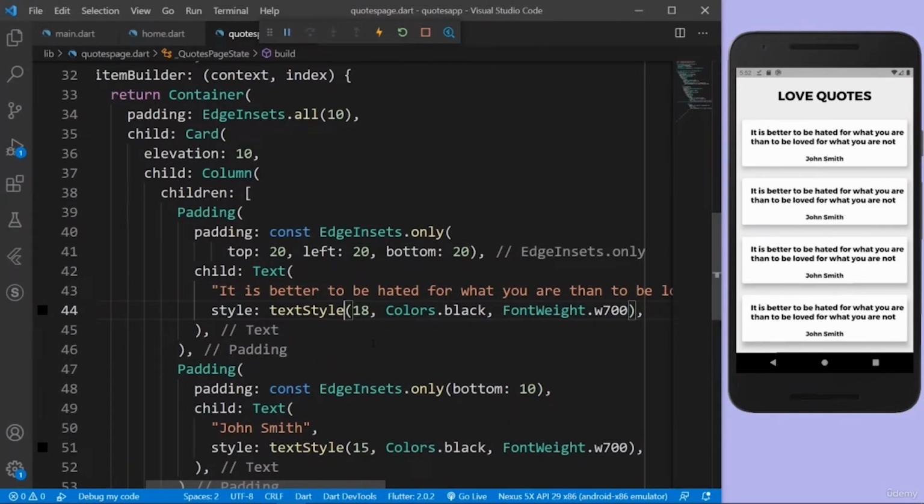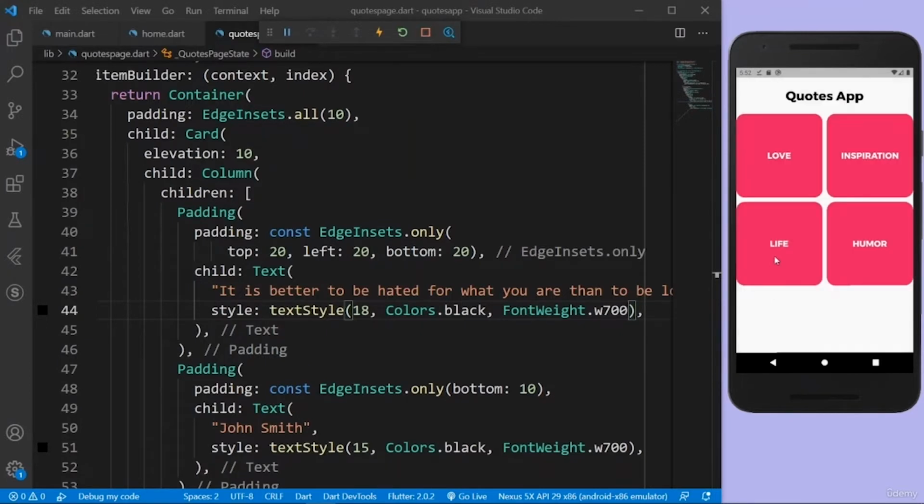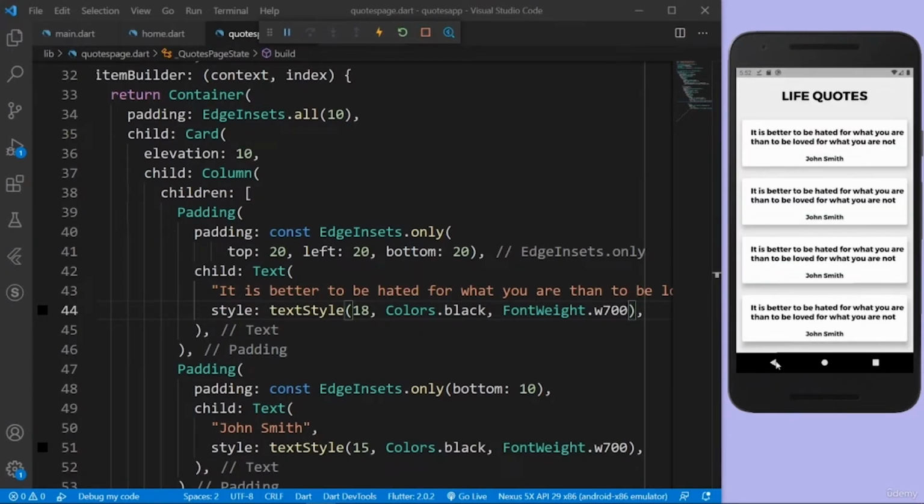We have padding from the left side, from the top side, and from the right side, and from the bottom side. So this looks kind of good. And when I click on the inspirational thingy, there you go, inspiration quotes. When I click on this life thingy, there you go, life quotes, and everything is perfect. So yeah, that's it for the UI.